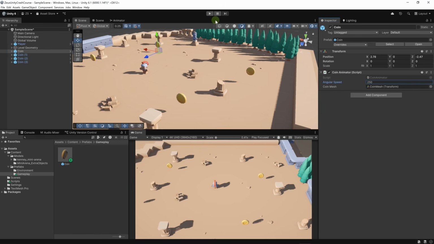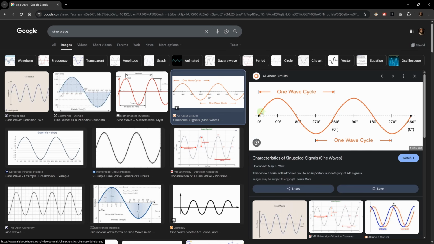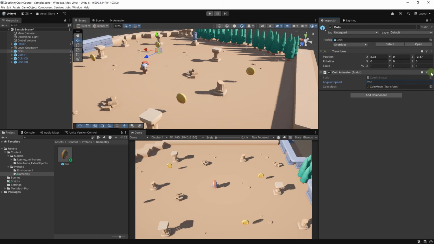Now we want our coin mesh to move up and down. For this, we can use a sine wave. This is what a sine wave looks like. It goes up and down and up and down, and it's really smooth. If we apply a sine wave to the Y position of our coin, we'll be able to get a smooth up and down movement. Let's go back to our script.